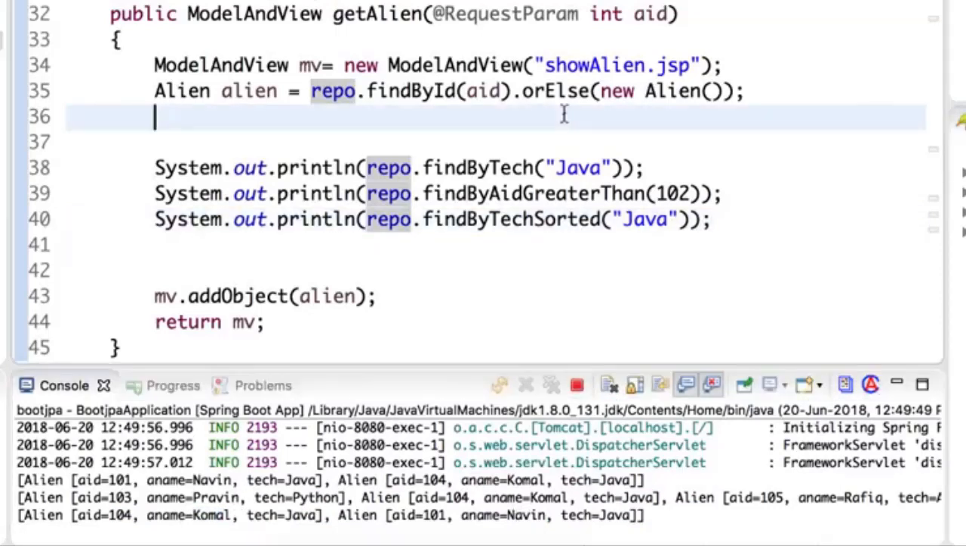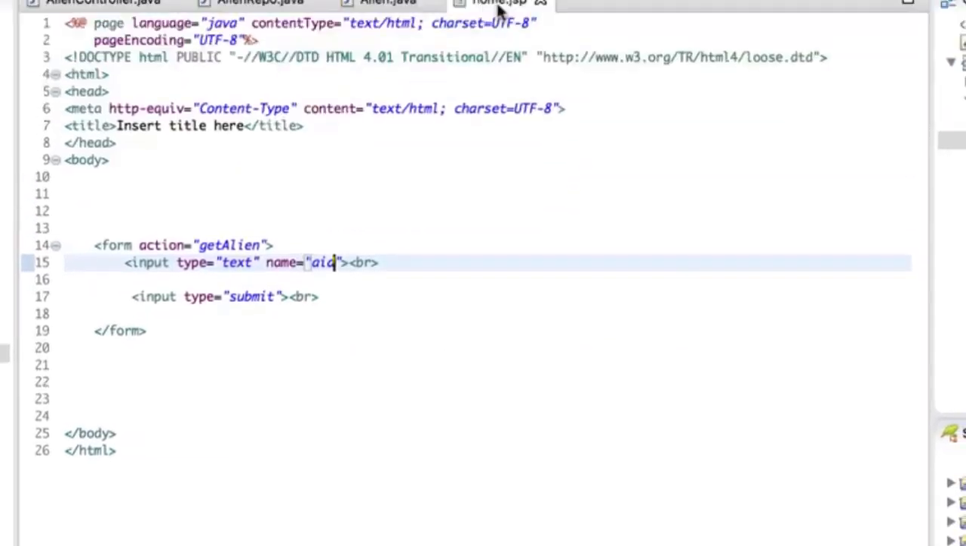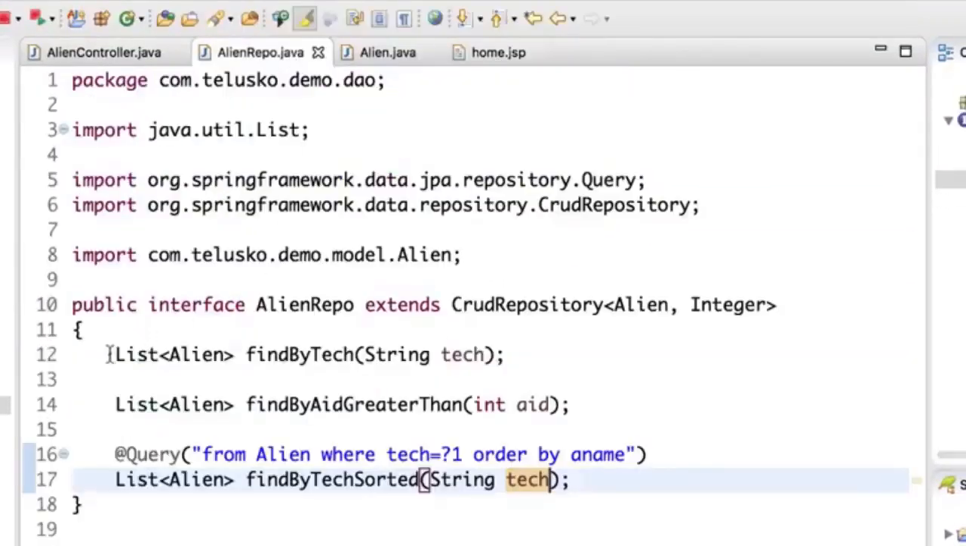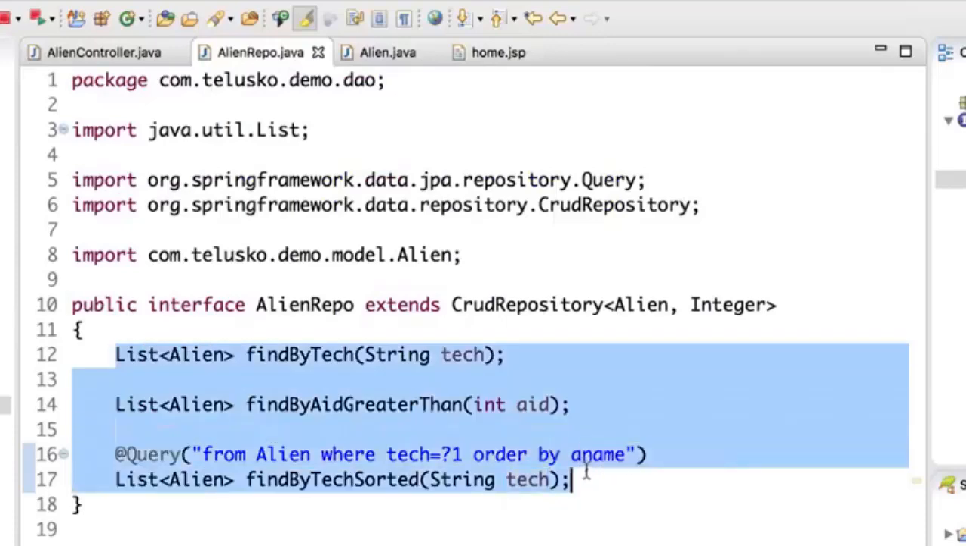So yes, Spring Data JPA works like magic. Basically, it's a library which helps you to get the stuff you want, right? You just need to mention the method names. It will work for you.